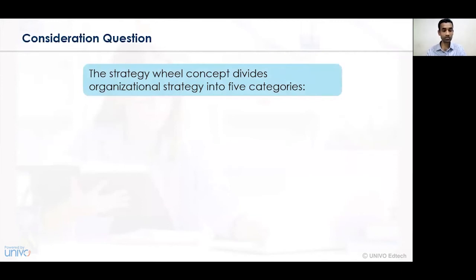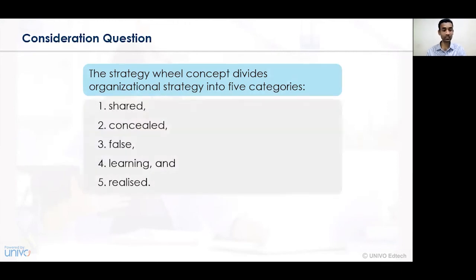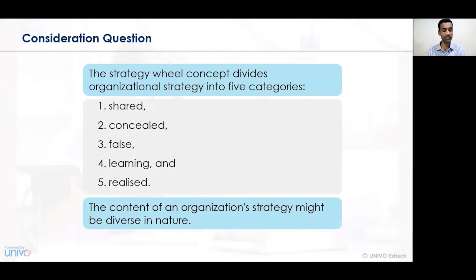Now let's understand the various considerable questions in respect of strategic management. In the strategic management of an operations unit, the strategy wheel concept divides the organization's strategies into 5 categories. Those 5 categories are: shared, concealed, false, learning, and realized. The content of an organization strategy might be diverse in nature, but this strategy wheel concept helps us consider each component of each question from better perspectives. So for better output and productivity in a business organization, we must have upkeep maintenance of all those machines.